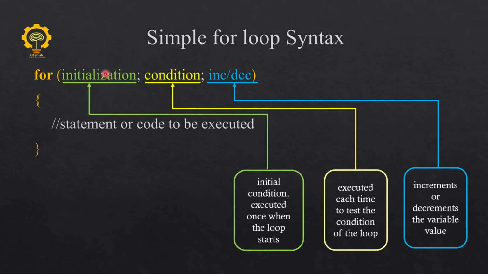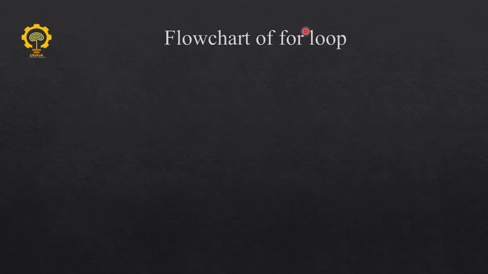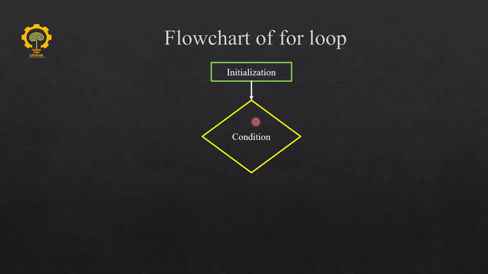In the initialization part, we can use a pre-initialized value as well, or we can even initialize the variable in this part. So this is the basic syntax for the for loop. Let's see the flowchart of the for loop. We have the initialization part at first, and initialization can be done with a new variable, or a pre-initialized variable can also be used. And here is the condition.